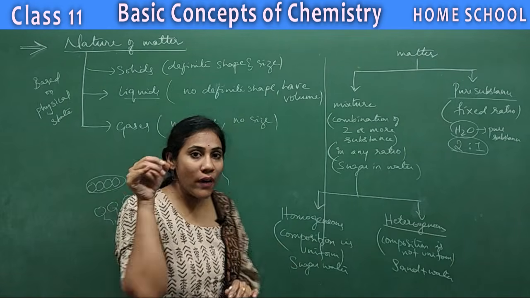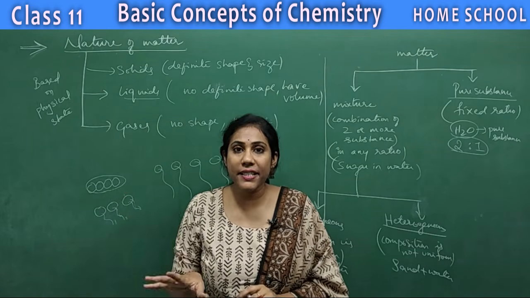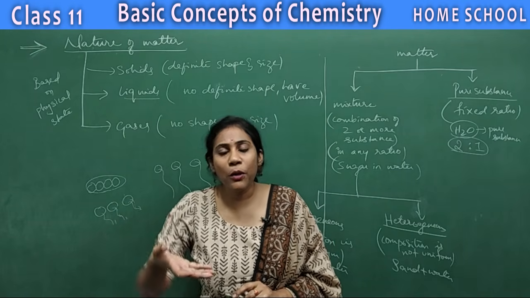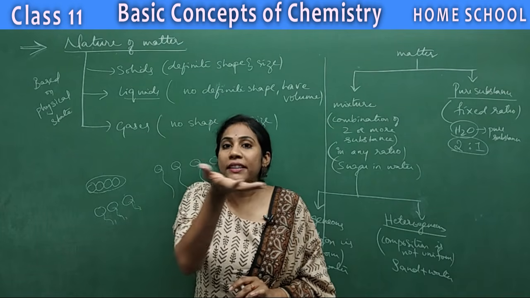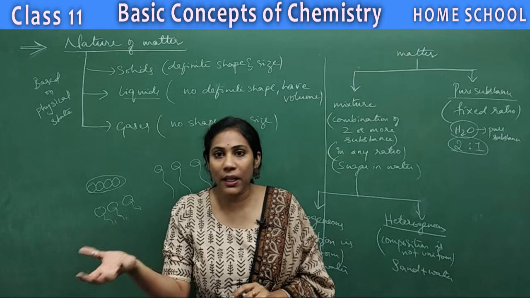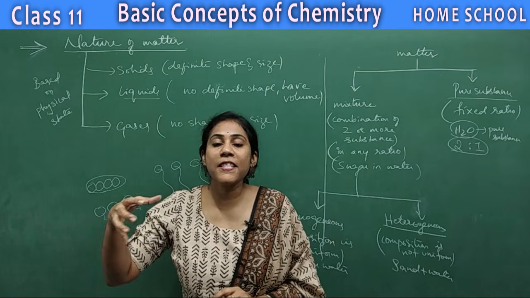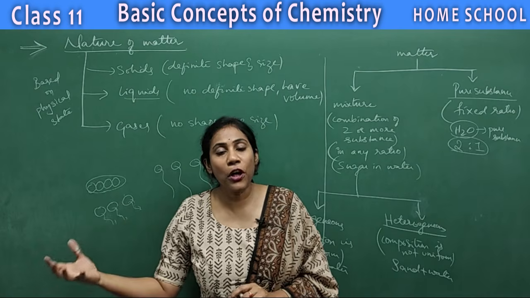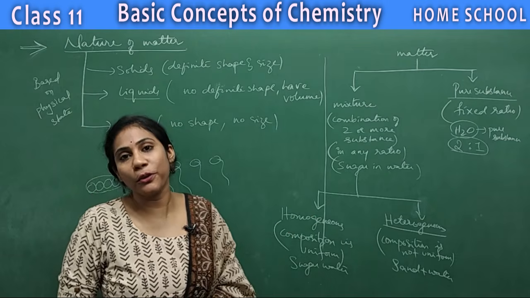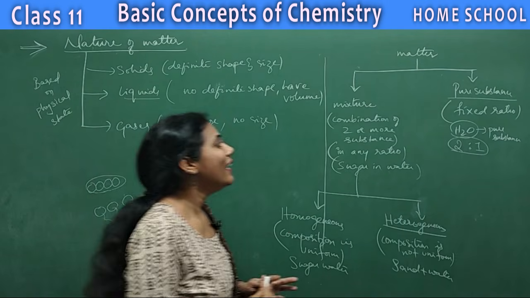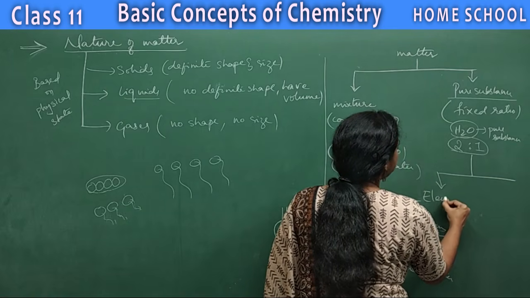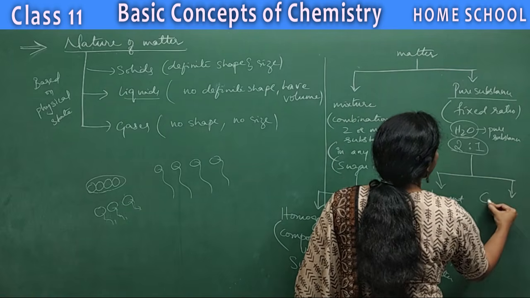But if you put 1 spoon of sugar in water and mix it nicely, what happens? You will have sugar particles throughout the water. At the bottom of the water, you have sugar plus water. On the surface of the water also, you have sugar particles. In the middle of the beaker also, you have sugar particles, isn't it? So sugar particles are spread evenly, uniformly throughout the water, right? Such a mixture we will call homogeneous. Clear everyone? That's all.